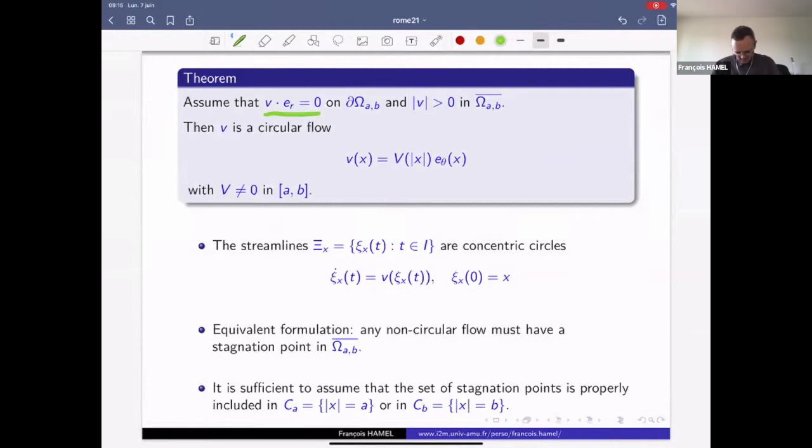So the flow is tangential on the two connected components of the boundary of the domain. This condition refers to the rigid wall condition. We also assume that the flow has no stagnation point in the closed annulus.